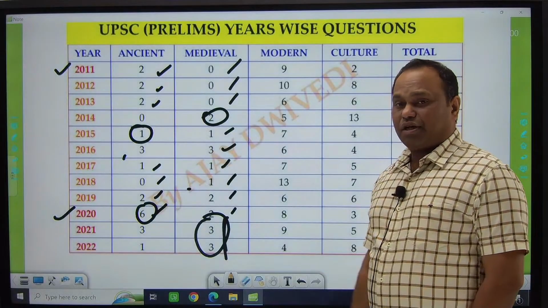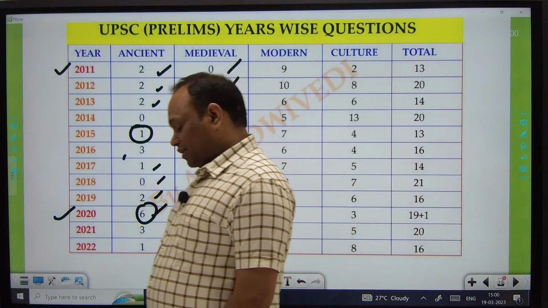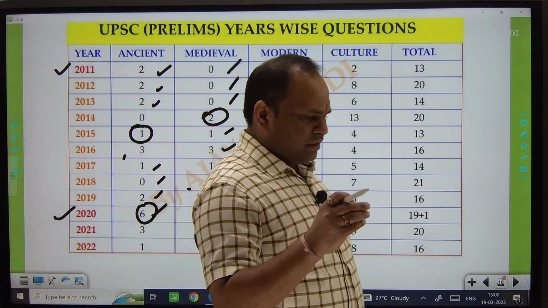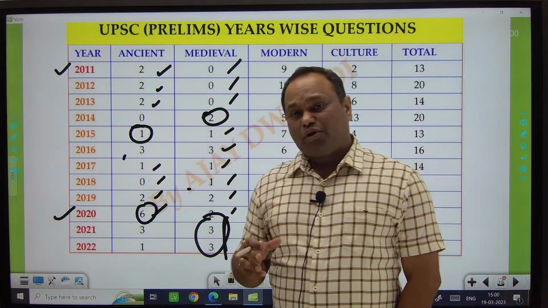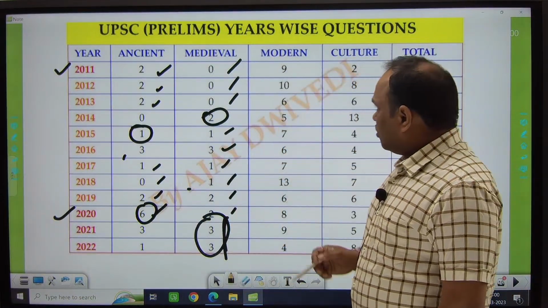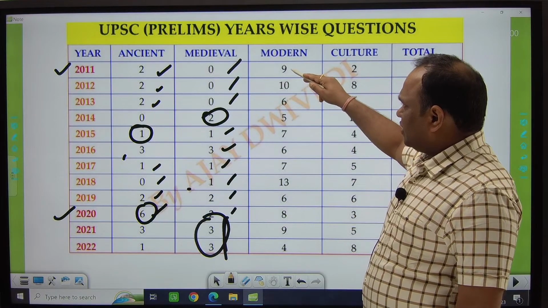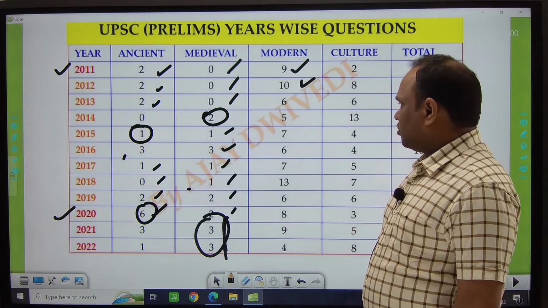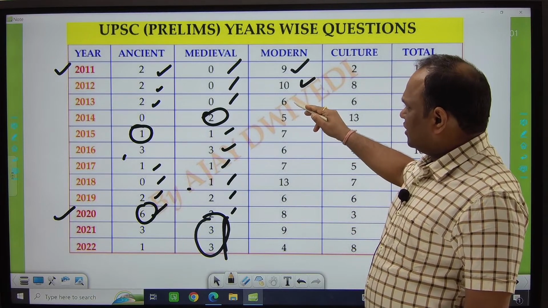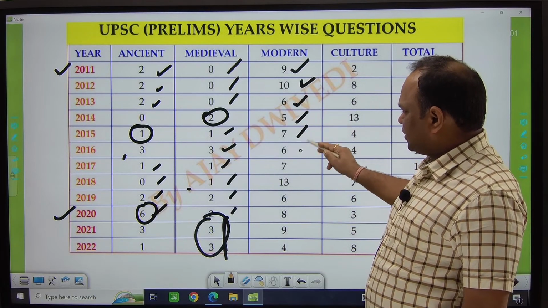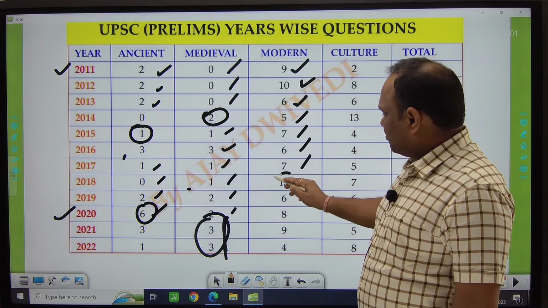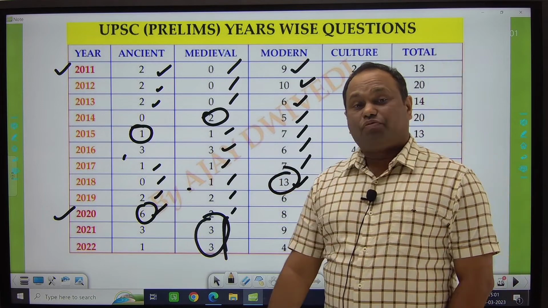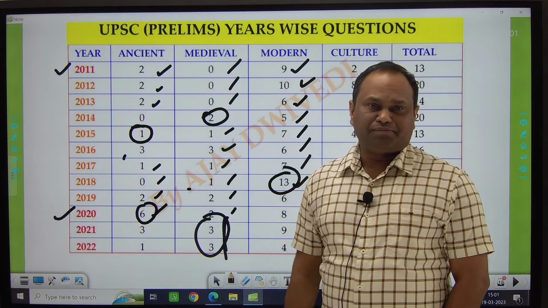Then the modern history segment is already a very precious and important segment for the UPSC, and it is a very interesting zone of the UPSC. You can see in the modern history segment, 9 questions in 2011, 10 questions in 2012, once again 13 in 2013, then 6, 5, 7, 6, 7, and the most important year was 2018 when 13 questions were asked in the modern history segment.